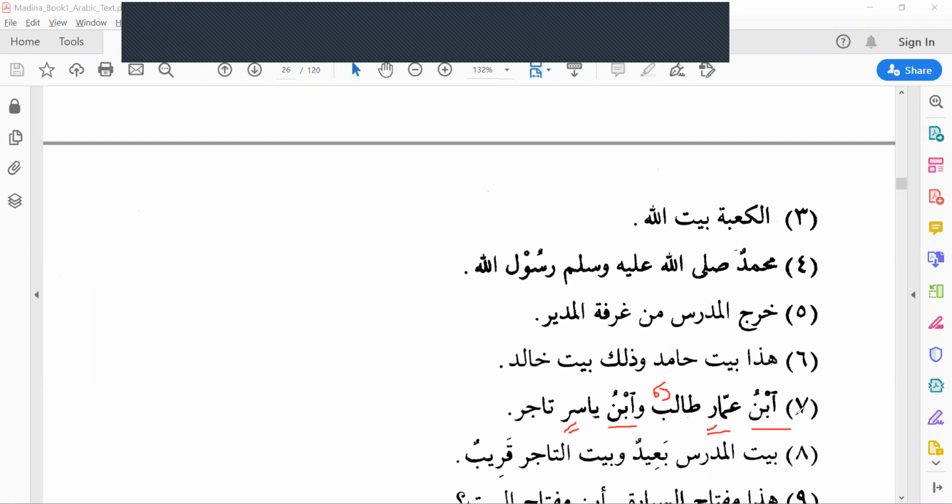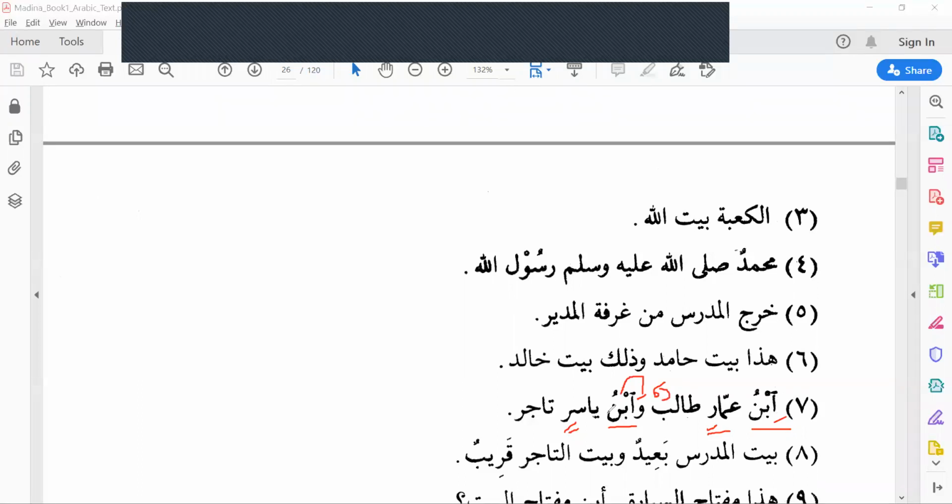One more rule here is a reading rule. Since you know how to read the Quran, you have learned hamzatul wasl, right? If it comes at the beginning of the sentence, then we will read it, ibnu. If the hamzatul wasl comes in between the sentence, we don't read it: wabnu. We will join this and skip the hamzatul wasl. So the hamza in front of ibnu is hamzatul wasl.